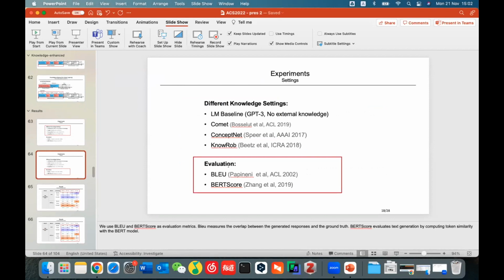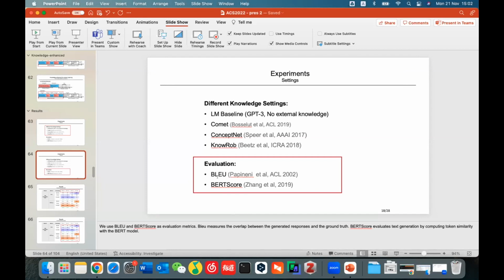And could you get around the problems with BLEU by converting results to logical forms?